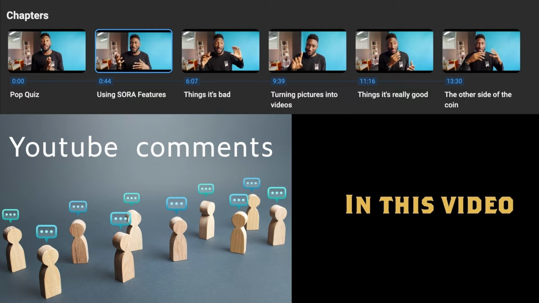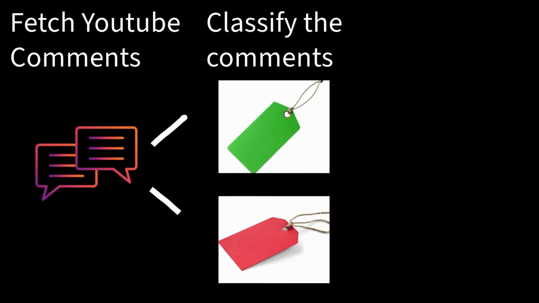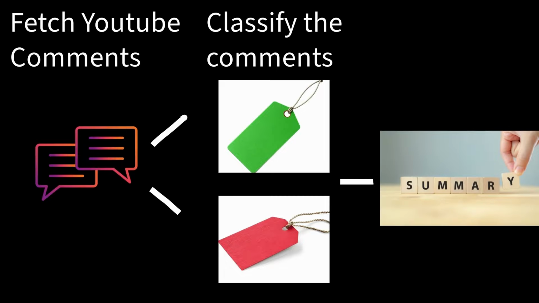A high-level overview includes 3 steps. First, we'll fetch the comments from the YouTube video using the YouTube Data API. Next, we'll classify and tag the comments using OpenAI's API, categorizing them as positive, negative, suggestions, and questions. Finally, we'll summarize each category of comments using LangChain.